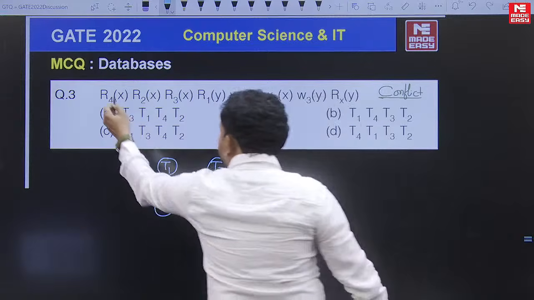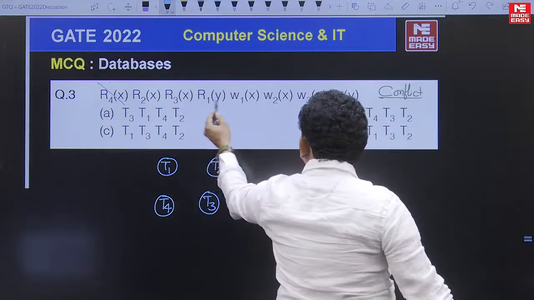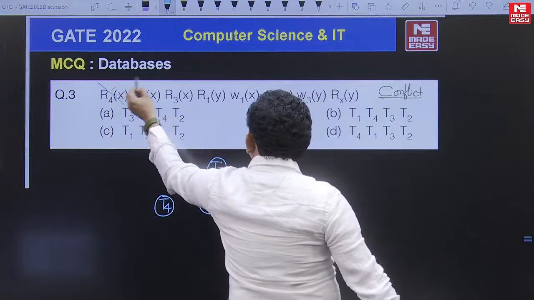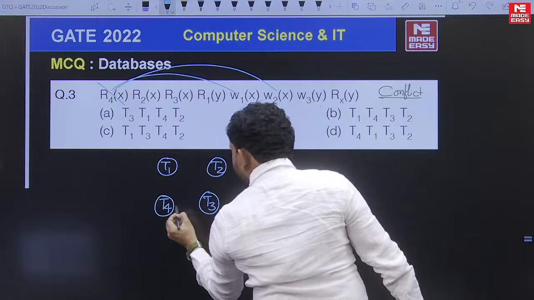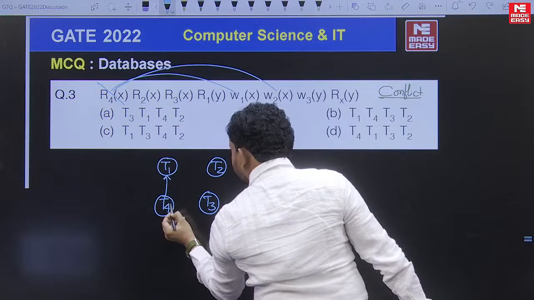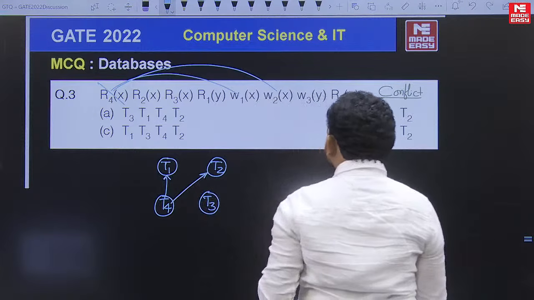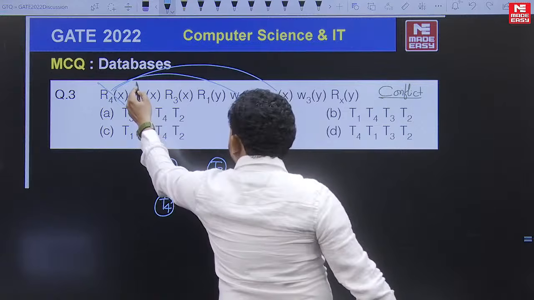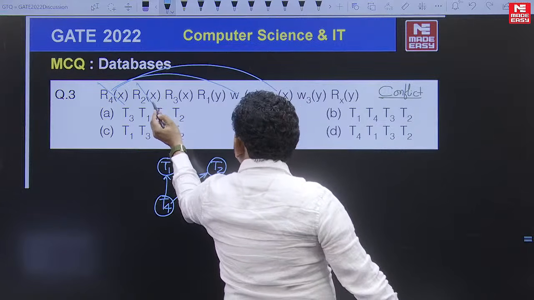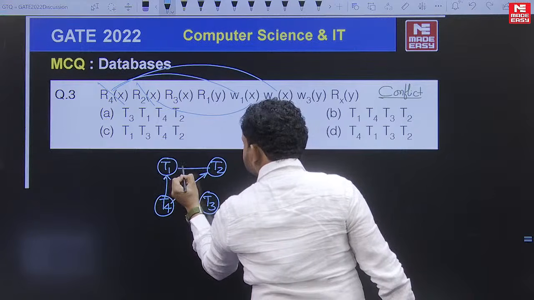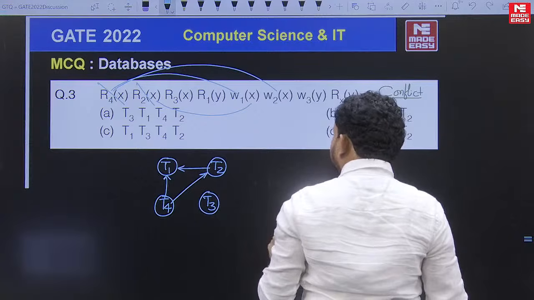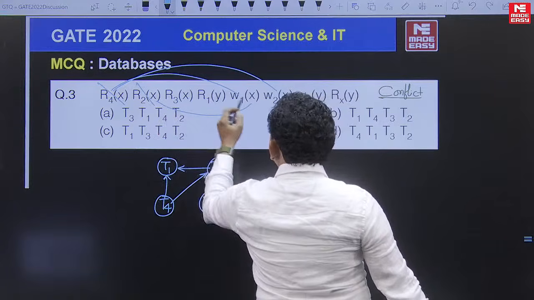R4X conflicts with 4 to 1 as well as 4 to 2, two edges. Next R2X read gives 2 to 1.